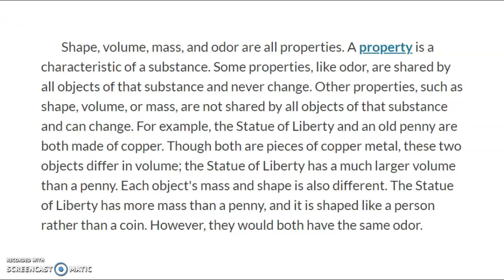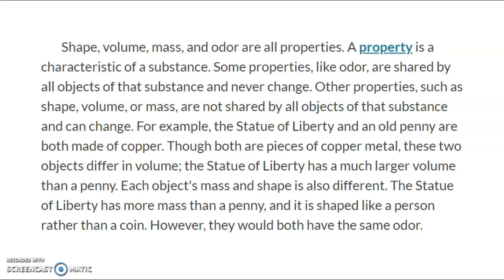Shape, volume, mass, and odor are all properties. A property is a characteristic of a substance. Some properties, like odor, are shared by all objects of that substance and never change. Other properties, such as shape, volume, or mass, are not shared by all objects of that substance and can change.